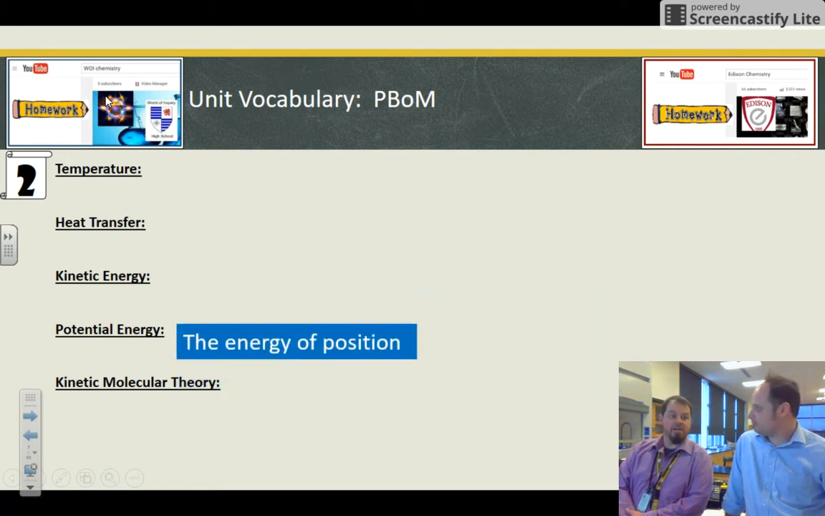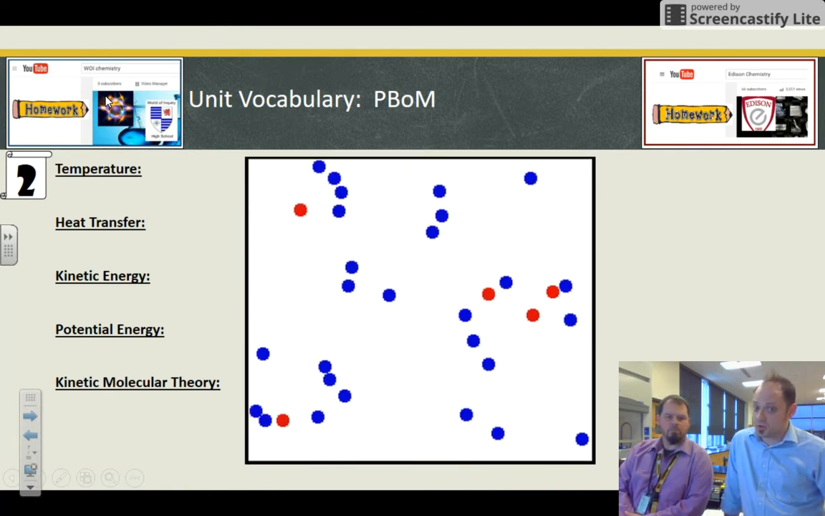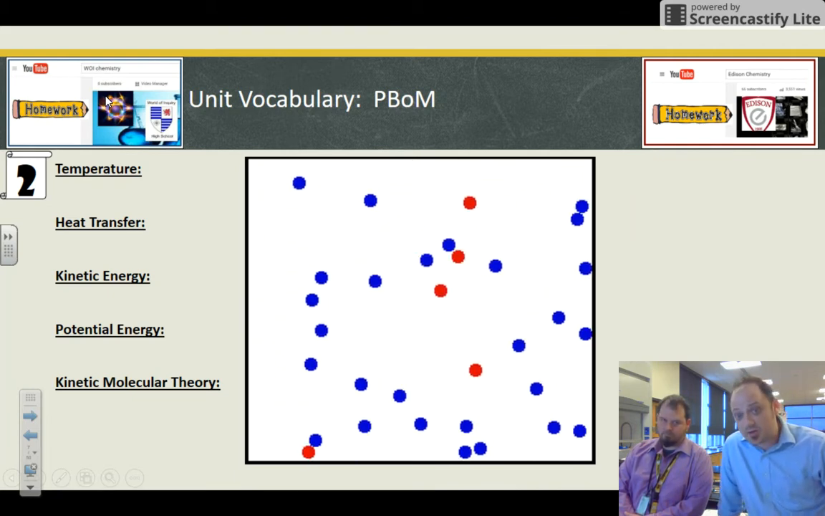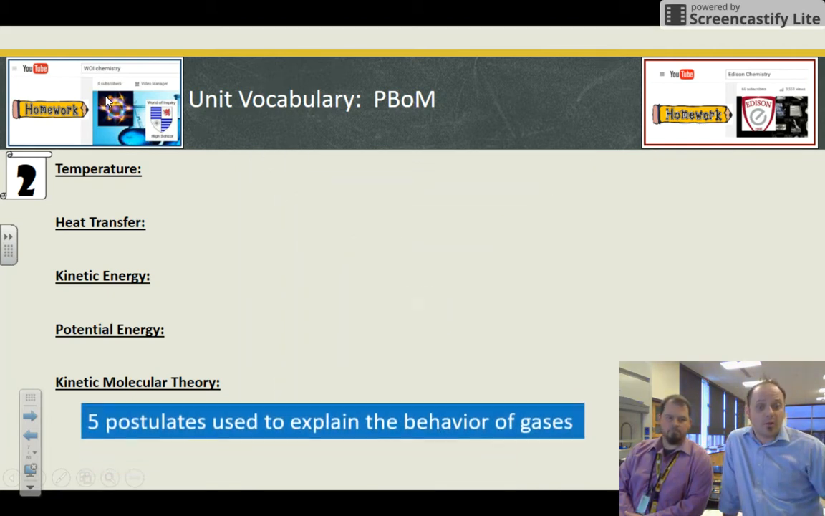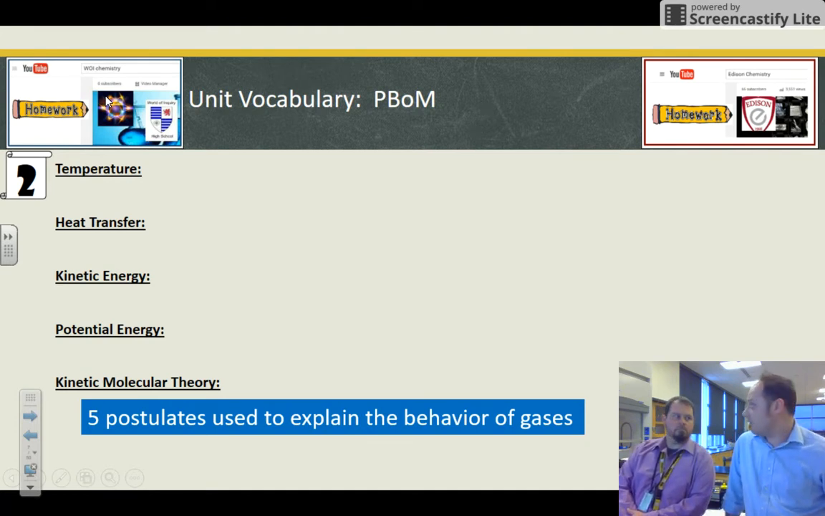Potential energy now is energy of position. And so for us, it's going to end up being phase change. Energy of phases, position of atoms within space. Kinetic molecular theory, well, this image is describing it, although you just see particles bouncing around. These are 5 postulates, which we'll teach in the lectures, that describe the behavior of gases. Gases behave in extremely predictable ways, and the kinetic molecular theory is the list of their behaviors.